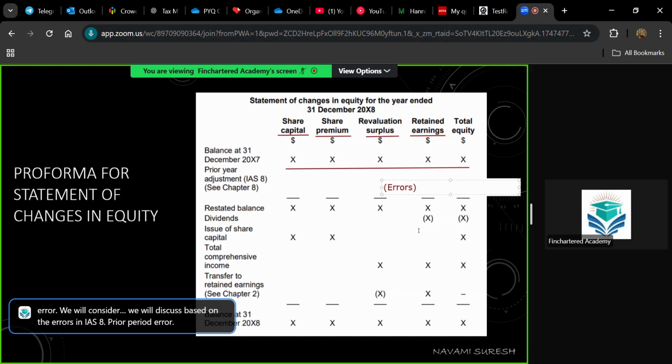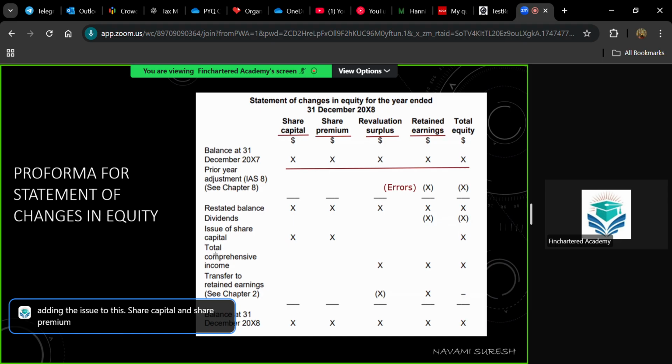Okay, so whenever there is an error, you will have to make adjustments to the retained earnings. Then you will get the restated balance. From this opening balance itself, if there is no error, the opening balance itself will be the restated balance. You don't need to do it separately. So if you have a share issue during the year, it will be affecting the share capital and share premium. You'll be adding the issue to this share capital and share premium.